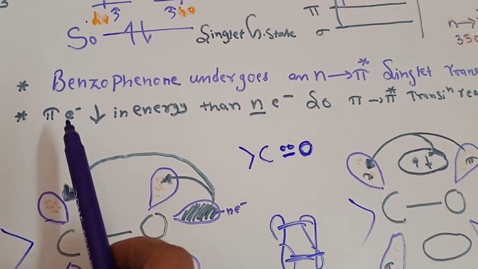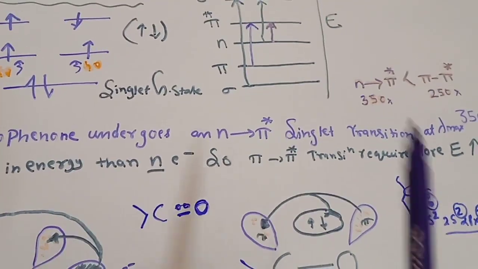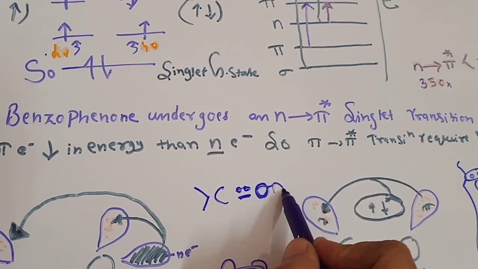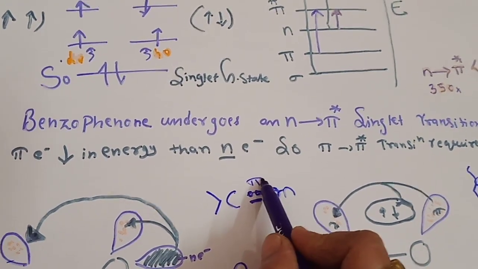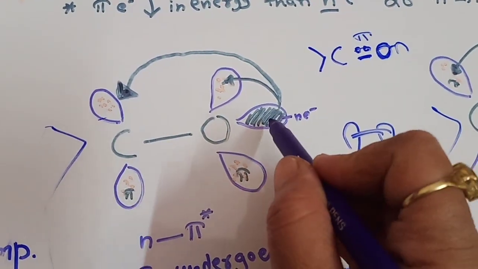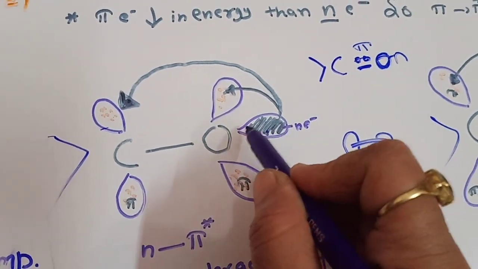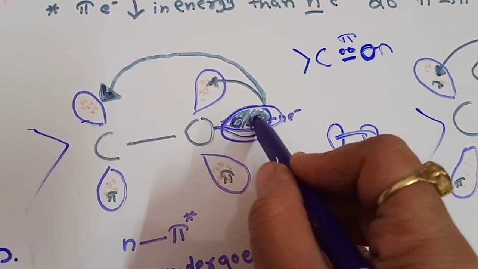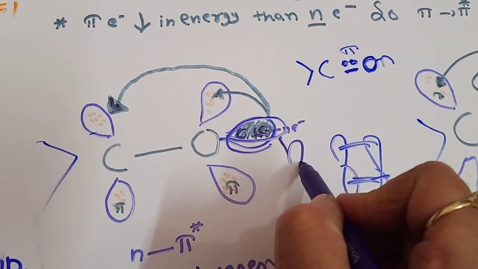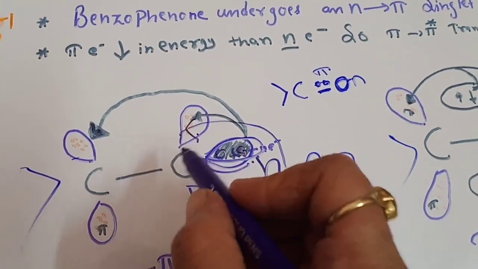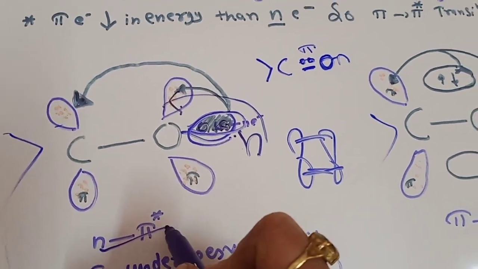There can be 2 types of transition, as in the carbonyl group there are non-bonding electrons as well as pi electrons. If the non-bonding lone pair of electrons jumps from n to the excited pi orbital, this will be an n to pi star transition.